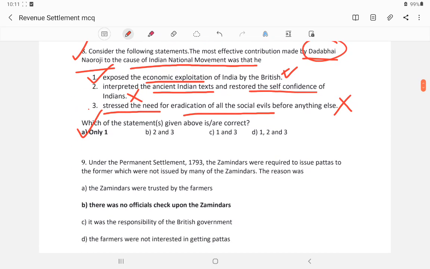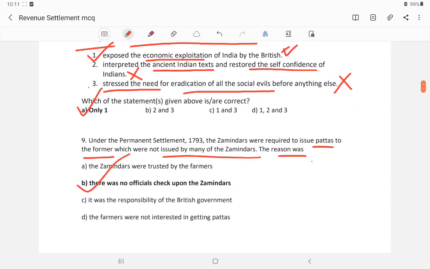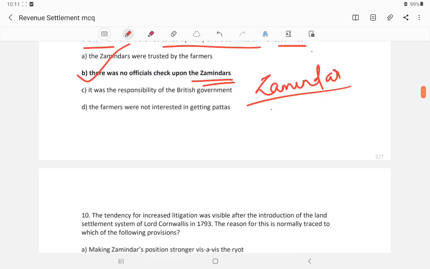Question number 9. Under the Permanent Settlement Act of 1793, the peasants were required to be issued pattas by the zamindars, which was not issued to many. The reason was that there was no official check upon the zamindars. So zamindars had more power in the revenue under the Permanent Settlement Act of 1793.